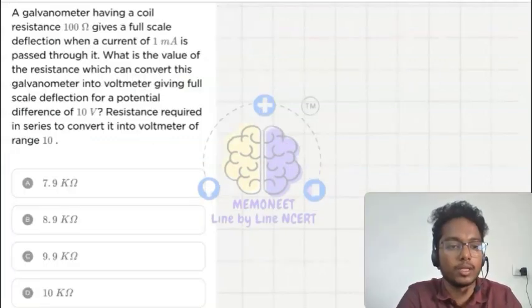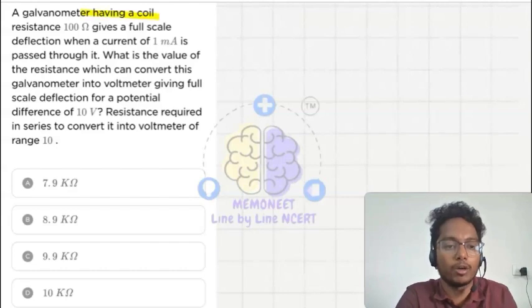Then our next question: a galvanometer having a coil resistance of 100 ohm gives a full scale deflection when a current of 1 milliampere is passed through it. What is the value of the resistance which can convert this galvanometer into a voltmeter giving full scale deflection for a potential difference of 10 volt? The resistance required in series to convert it into a voltmeter of range 10.